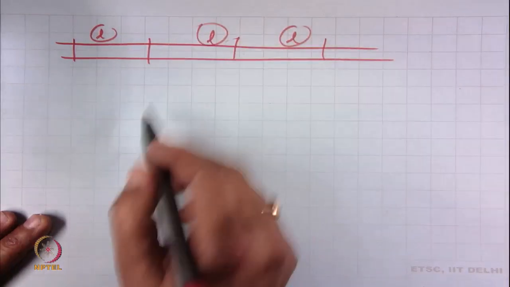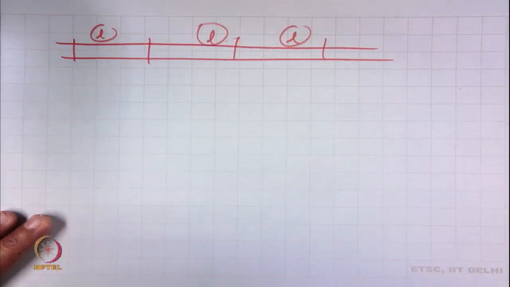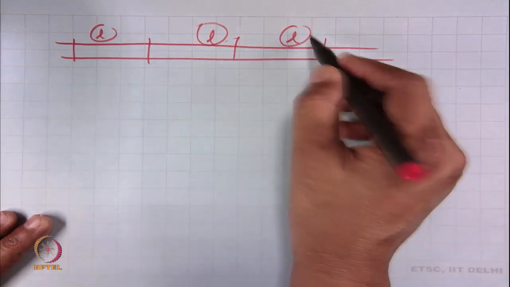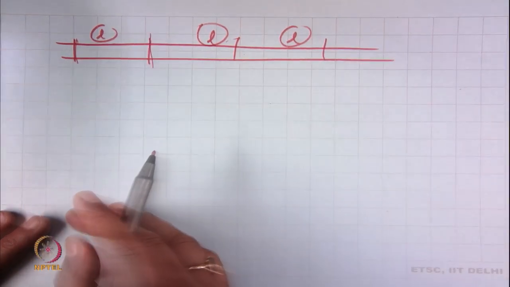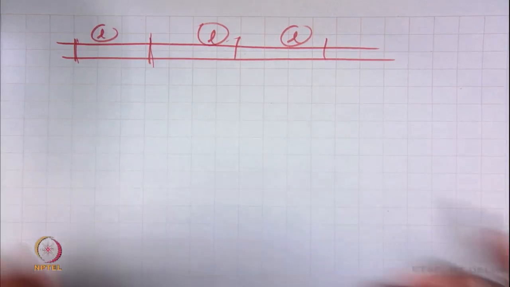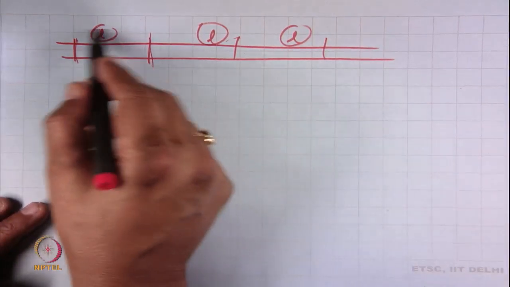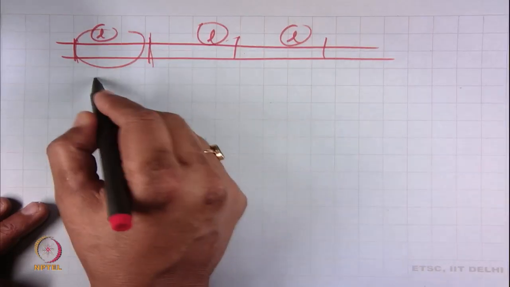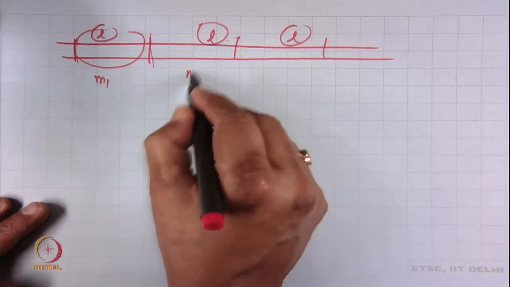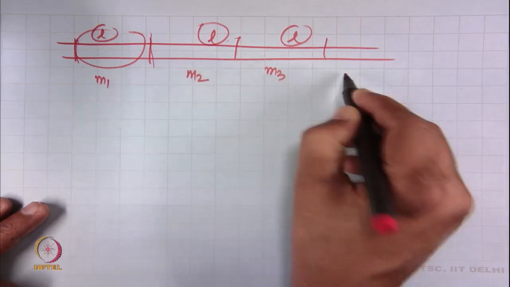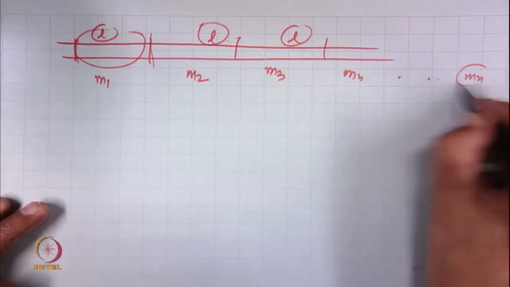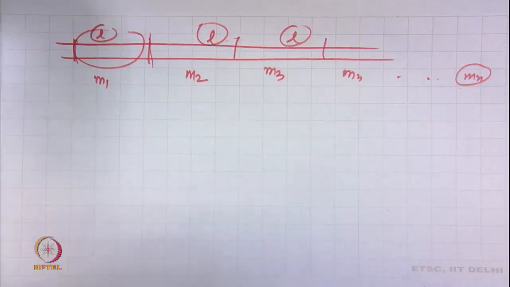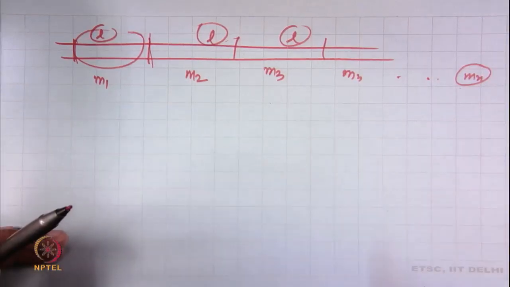For yarn the length is different, for sliver the length is different, for roving there will be a different length, and even if you talk about the lap, it is different. So you cut this material and take masses M1, M2, M3, M4 like this, and we know the exact mass of the material of a certain length.